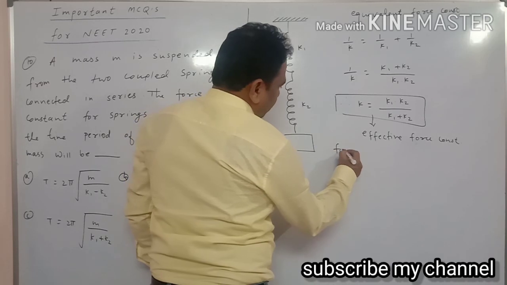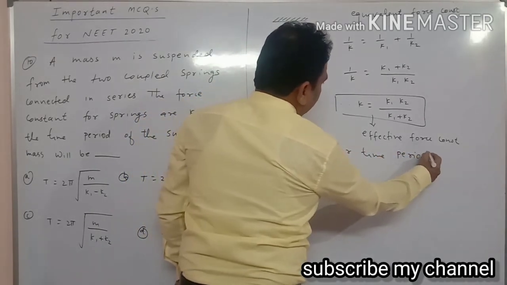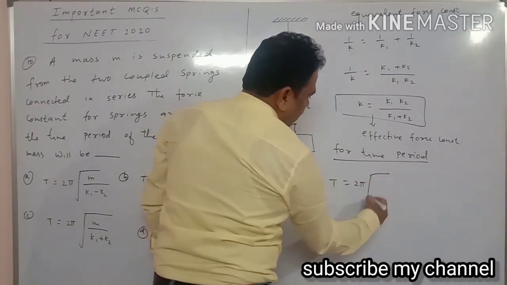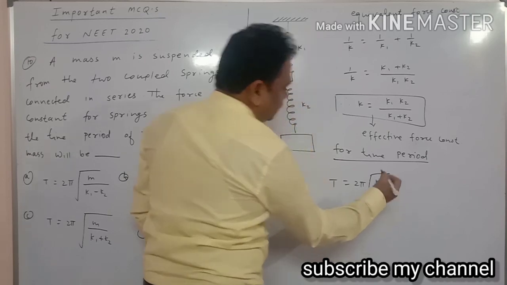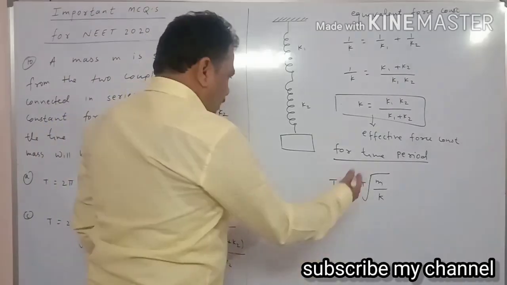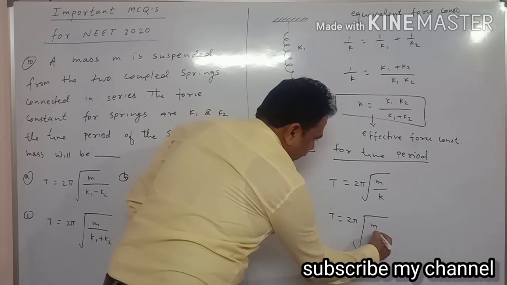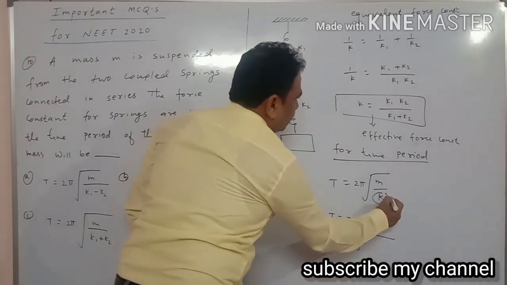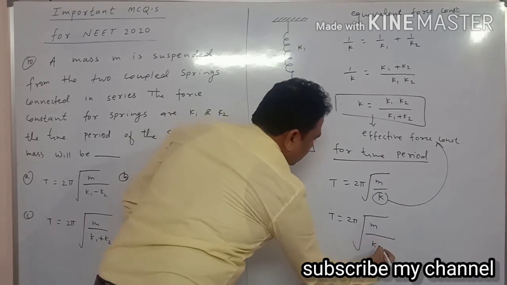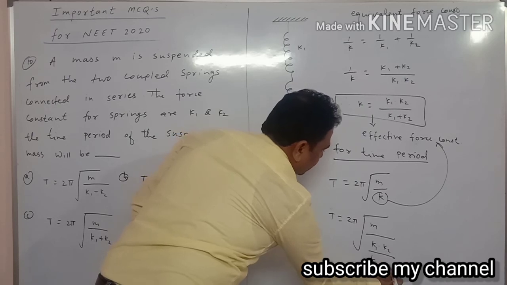Now we have to calculate the time period. What is the formula to calculate the time period? T is equal to 2 pi under root m by k. This is the formula for the time period of a spring. Here k stands for the effective force constant, which is k1 into k2 upon k1 plus k2.